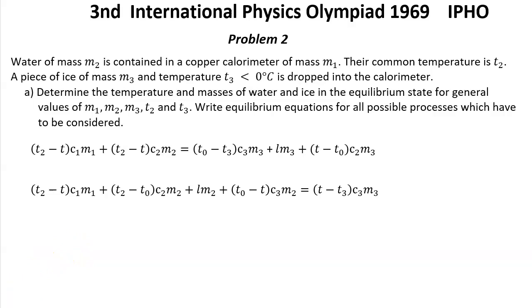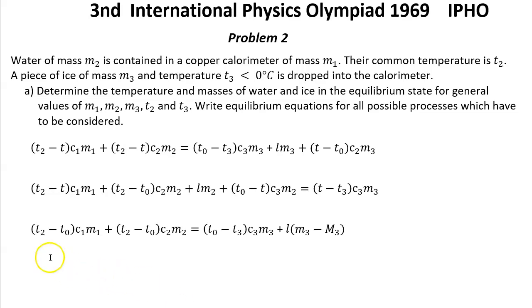And the third case is when everything is at temperature T0. In that case we have on the left side all heat which was taken from water and calorimeter to get zero temperature. And on the other hand we have the same thing for ice, which was given from temperature T3 to temperature T0, plus the change of heat due to the change of mass M3.